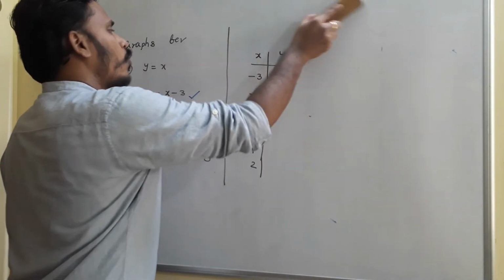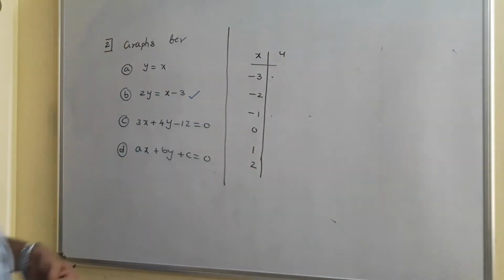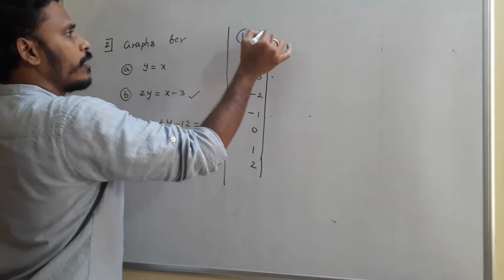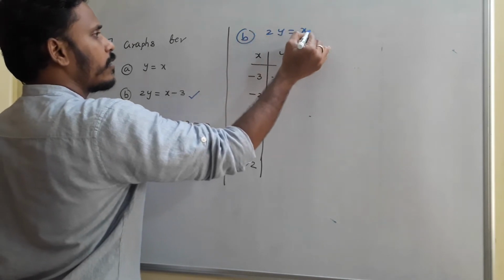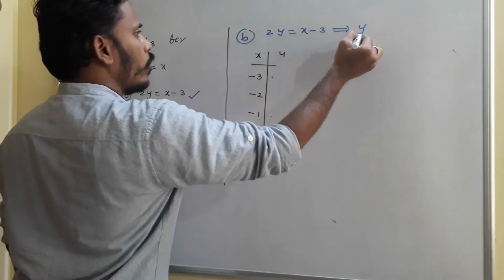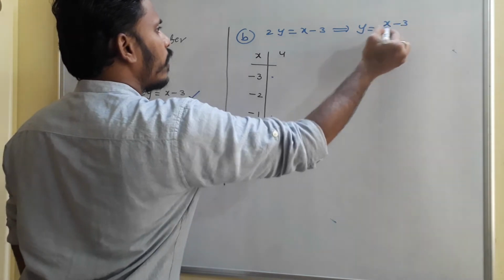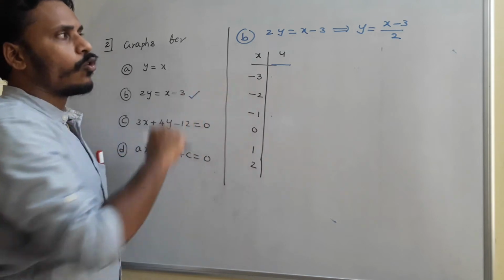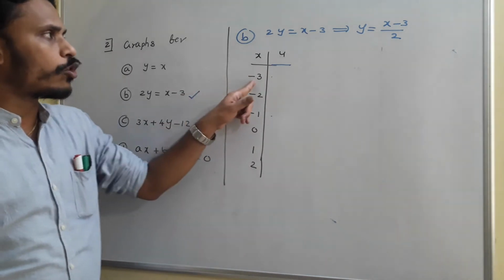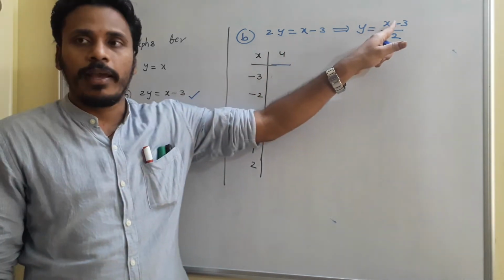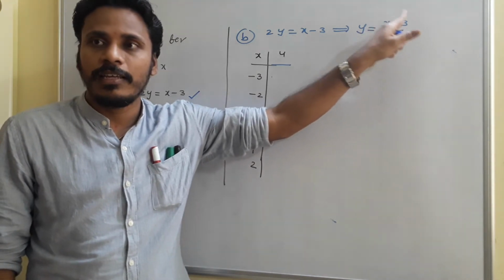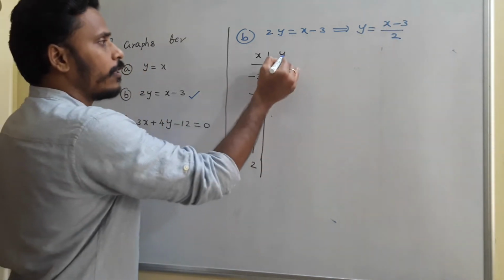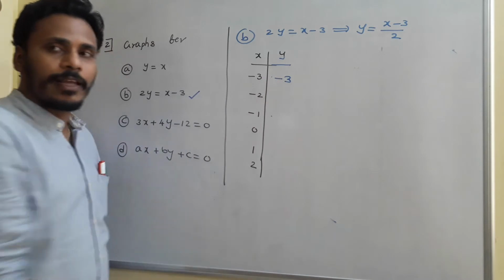2y is equals to x minus 3. Since 2y is equals to x minus 3, we say that y is equals to (x minus 3) divided by 2. So you just take some values. If x is equals to minus 3, replace x with minus 3. Minus 3 minus 3 is minus 6, by 2 is again minus 3. So if x is minus 3, y is again minus 3.